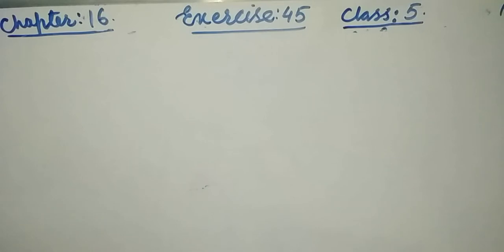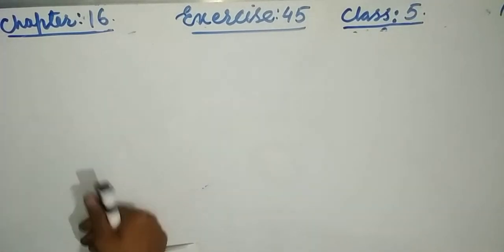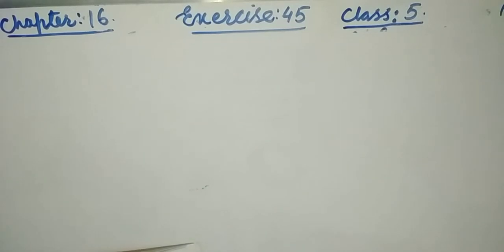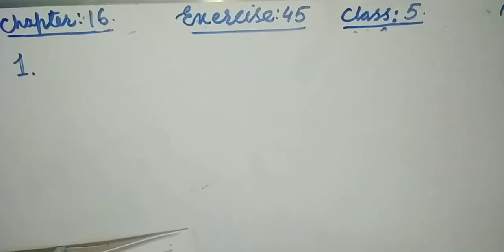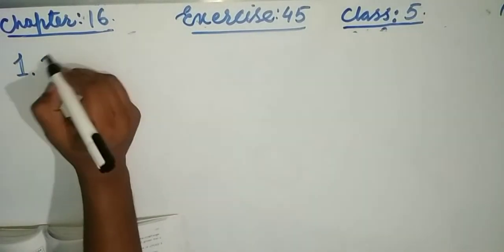Friends, we will discuss the points while solving the sums of exercise 45. See, question number 1: whatever required points we will discuss along with the questions. First, fill in the blanks.